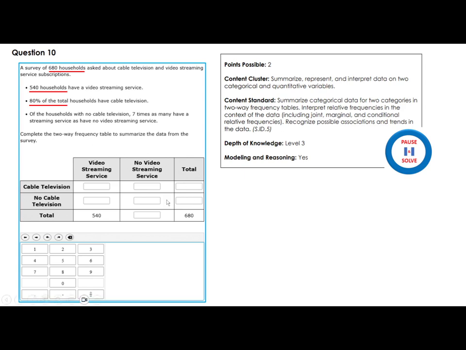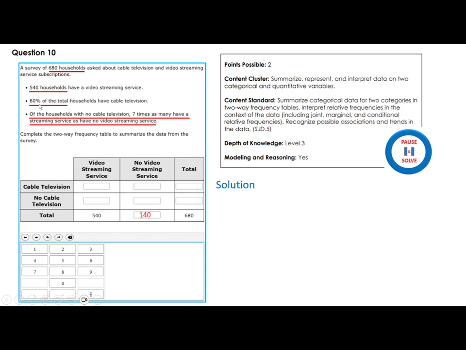Okay, so they were nice enough to fill in these two points for you here. This one is the total, and this one here is the households that have streaming service. Now I have to fill in all of this. This one is easy to do because this plus this should be 680, right? So I can start filling in this here. That's 140, that's 680 minus 540. So I got this one taken care of. Now next.